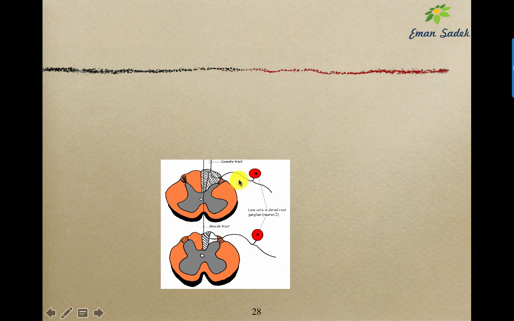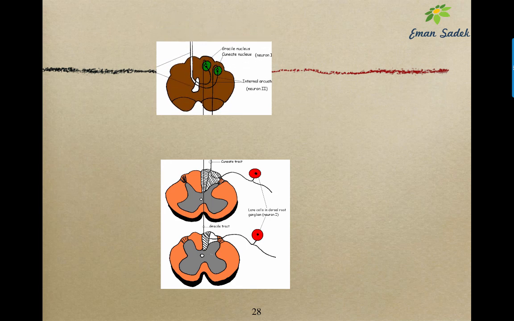In the upper half of the body, the long ascending fibers will occupy the cuneate tract, which is more lateral compared to the gracile tract. So the gracile tract is to the inside, the cuneate tract to the outside, and the gracile is carrying the sensation from the lower half of the body, from the lower thoracic, lumbar, sacral, coccygeal, while the cuneate is carrying from the upper half of the body, from the cervical and upper thoracic. So these large cells are the first order neuron in the proprioception and fine touch.